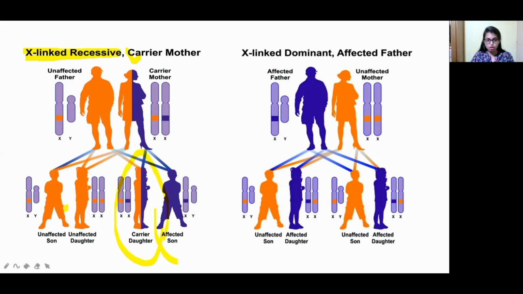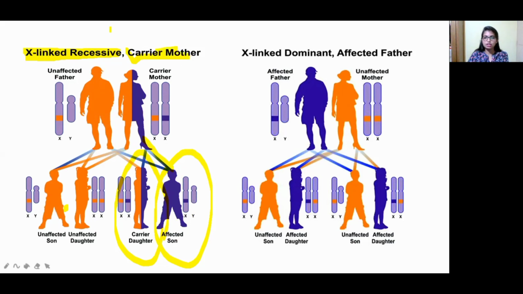The son is affected because the father gives only the Y chromosome. If any baby is born, the sex is determined by the father, because the Y chromosome is not present in the female, only in the male. So if the son is affected, it is because the X chromosome is transferred directly from the mother to the son. Y is received from the father and X is received from the mother. So that's why the son is affected here. This is called X-linked recessive in the case of a carrier mother.